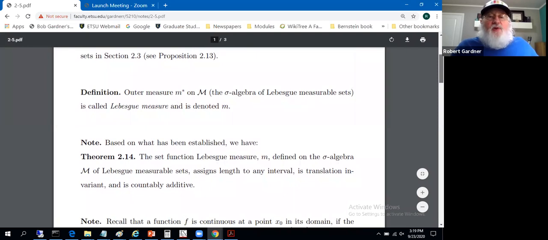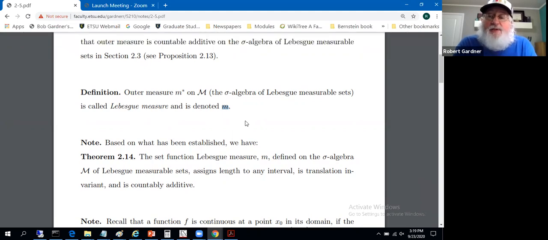Okay, so to formally define Lebesgue measure, if we take outer measure, M star, and restrict it to calligraphic M, the sigma algebra of Lebesgue measurable sets, that's what Lebesgue measure is. We'll denote it without the little asterisk, simply as M. Not all sets are measurable, so from here on out, every time we talk about measure, we'll have to make the comment that we're restricting this conversation to the sigma algebra of Lebesgue measurable sets, because in part 1 of the book at least, we're talking exclusively about Lebesgue measure.